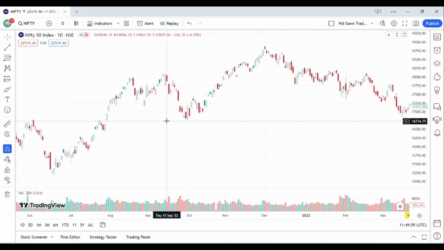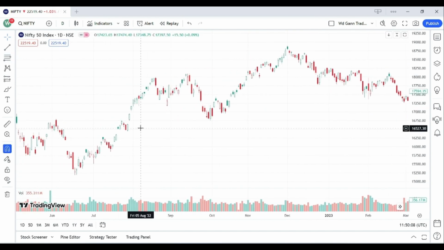So the date is 6th August 2022. As on the 6th August there is a holiday, so we will consider 5th August 2022. And here you can see that the market was in a good upward run. For the next whole week, it was flat. But exactly from the date of 6th August 2022, the market started going up, and we can see a very good rally in the upward direction.